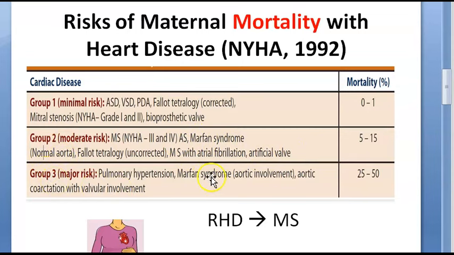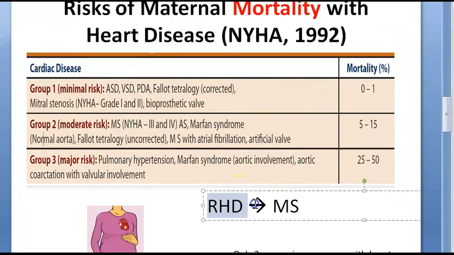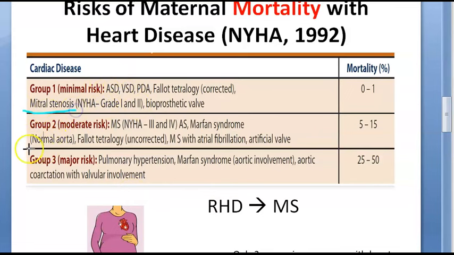When you come to group 3, it is Marfan syndrome with aortic involvement that becomes major risk. Even pulmonary hypertension, aortic coarctation with valvular involvement becomes a major risk. Okay. So pulmonary hypertension, Marfan syndrome with aortic involvement, aortic coarctation with valvular involvement are group 3 major risk. So basically in our country, rheumatic heart disease is common and it will lead to mitral stenosis. Mitral stenosis can be a group 1 or a group 2 based on the symptoms.